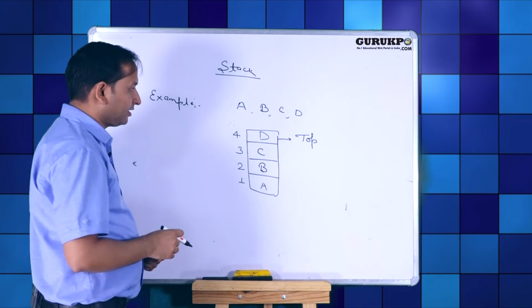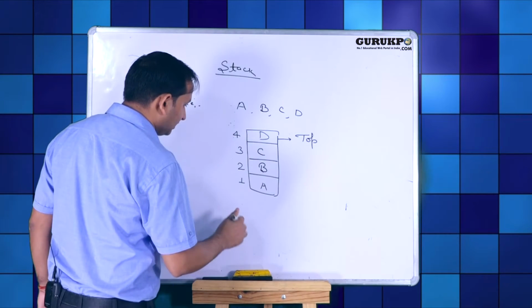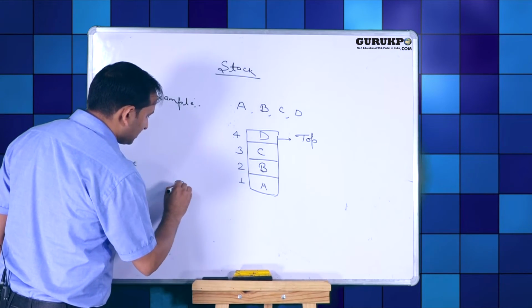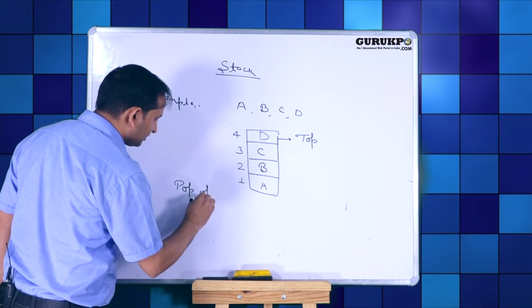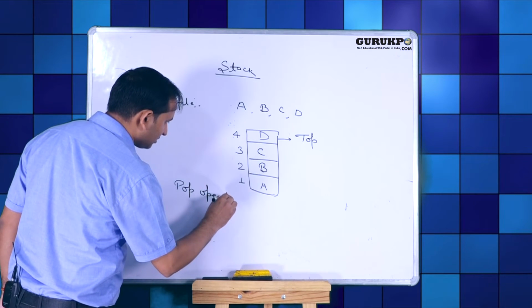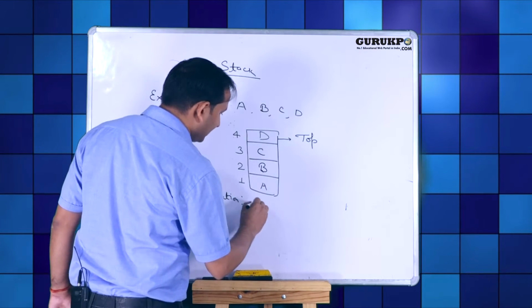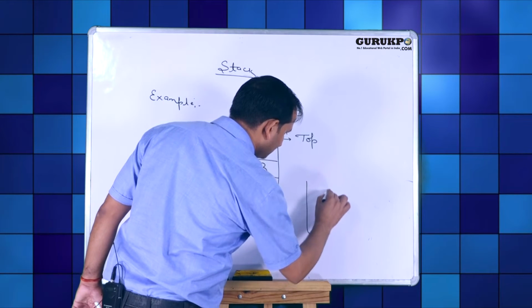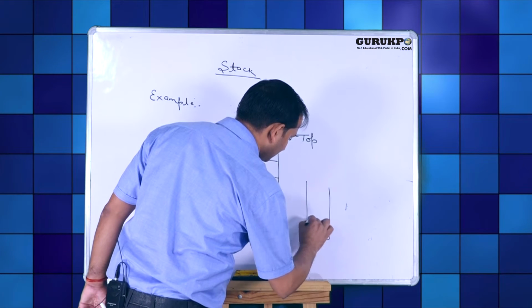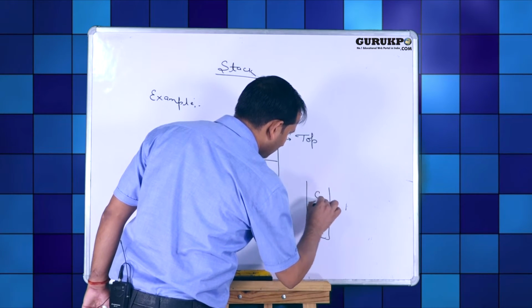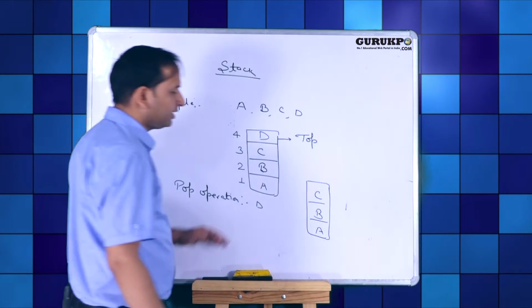Suppose we want to delete, so first we delete D. We have to perform pop operation. First we have to delete D. Then new stack will be of this type: A, B, C. This is a new stack after deleting D.